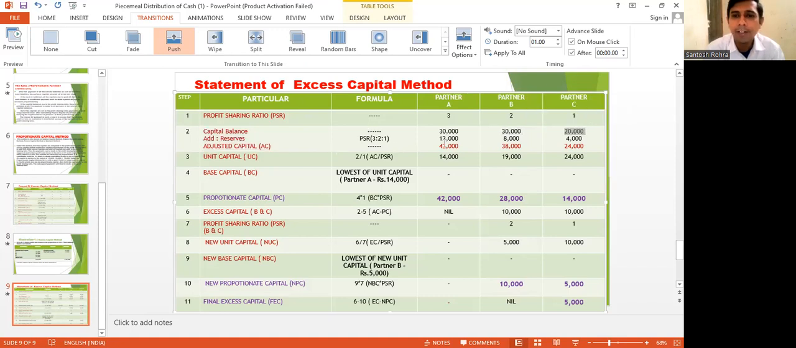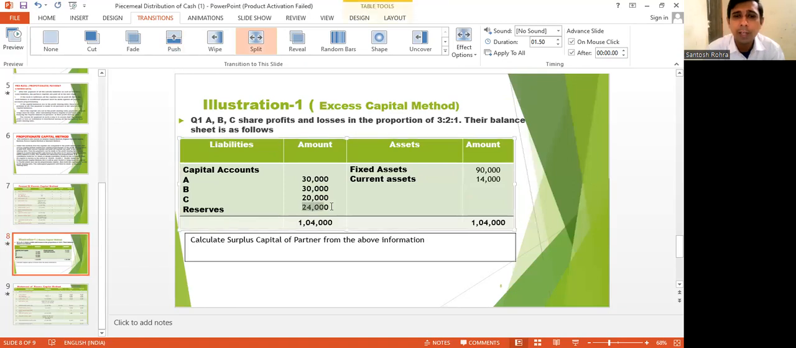And then what I have done now, I have added the reserves and surplus. The reserve surplus total amount is 24,000, which is given in the question. So we have to distribute this 24,000 among the partners in their profit sharing ratio. I'm calculating here how to do this calculation for your reference. So 24,000 multiplied by the first partner's ratio, 3, divided by 6. You will get 12,000.